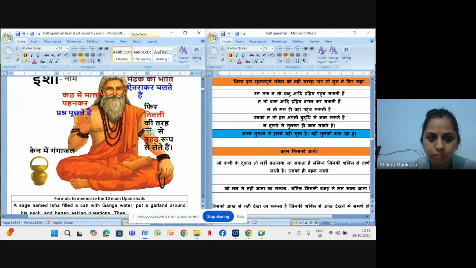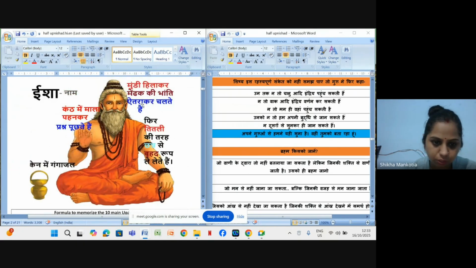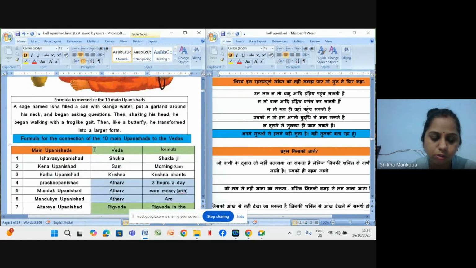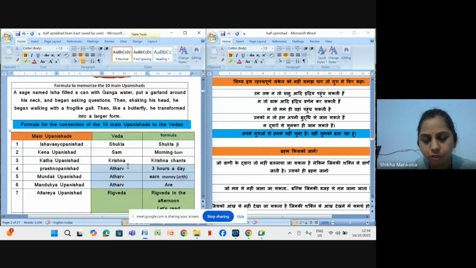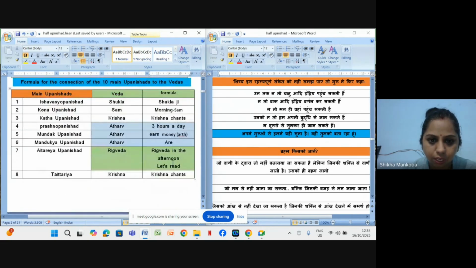We also learned a trick to memorize the names of all the Upanishads in series, and from which Vedas they have been taken. So for that we learned this trick and this formula, right?